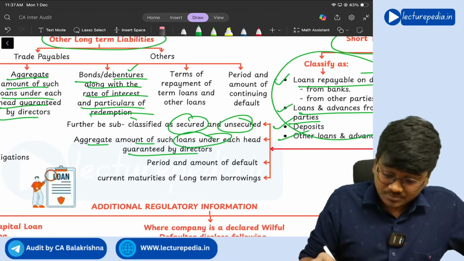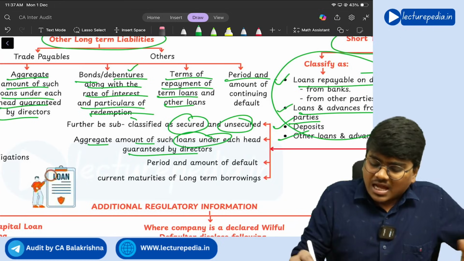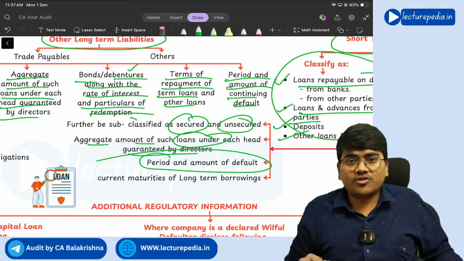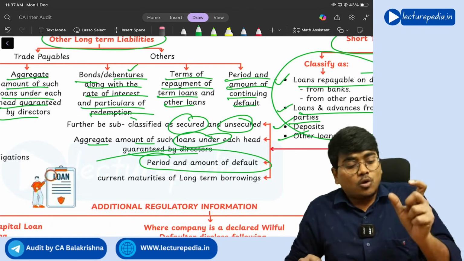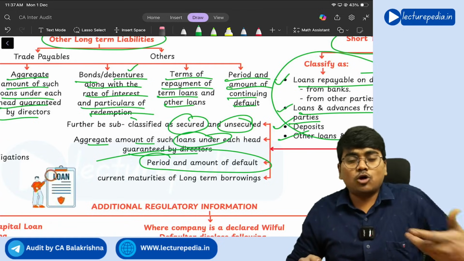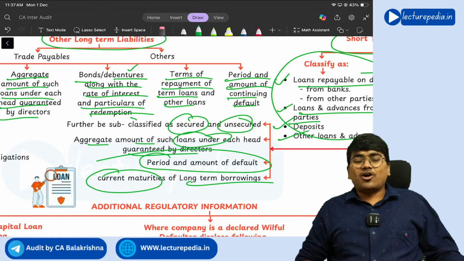Next, terms of repayment of term loans and other loans, and period and amount of continuing default. Here also, period and amount of continuing default. If at all you are not repaying the short term loan or the long term loan, what is the period for which you are in default and how much amount you are in default. And current maturities of long term borrowings.